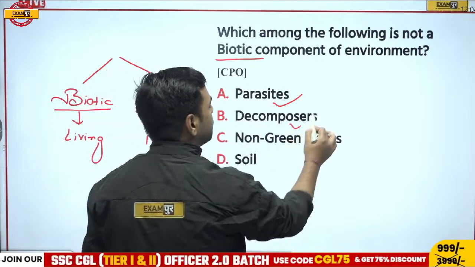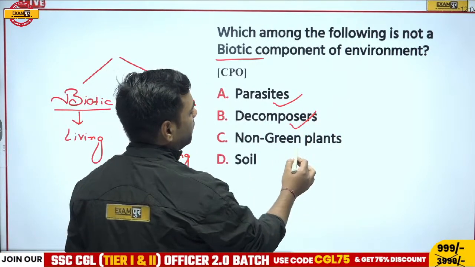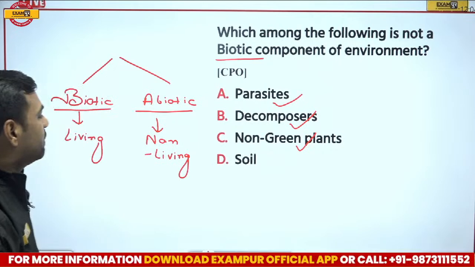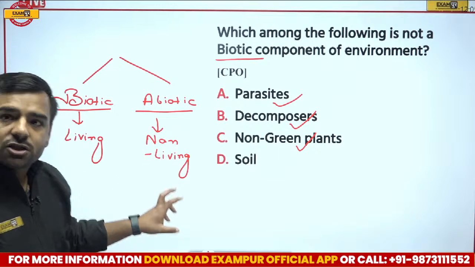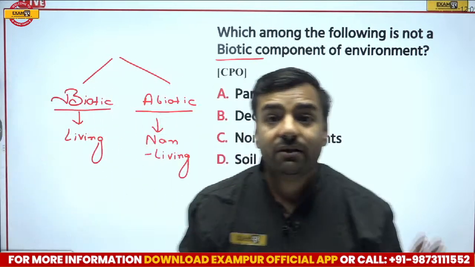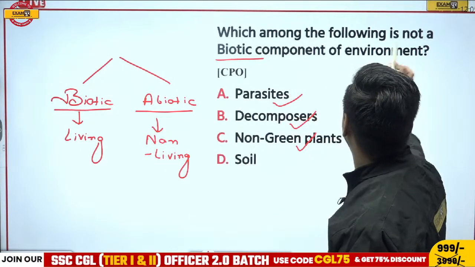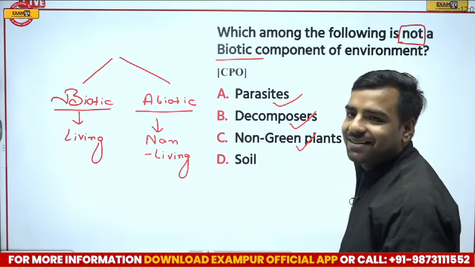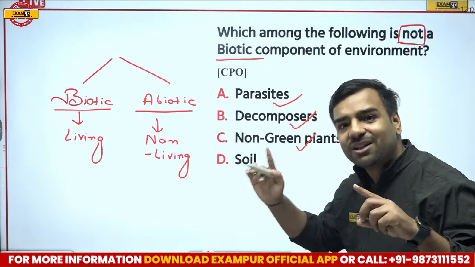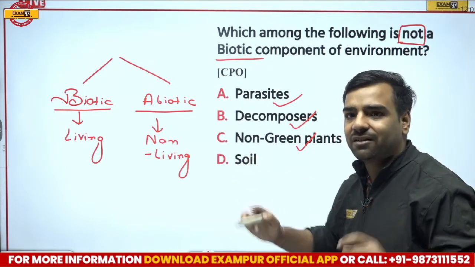If I go with decomposers, they are living. If I talk about non-green plants, they are living. But what about soil? Soil is not a biotic factor. And what was asked in the question? Akhileshwar, I think you missed that part. The question asks which is not a biotic factor. It's not which is a biotic factor.